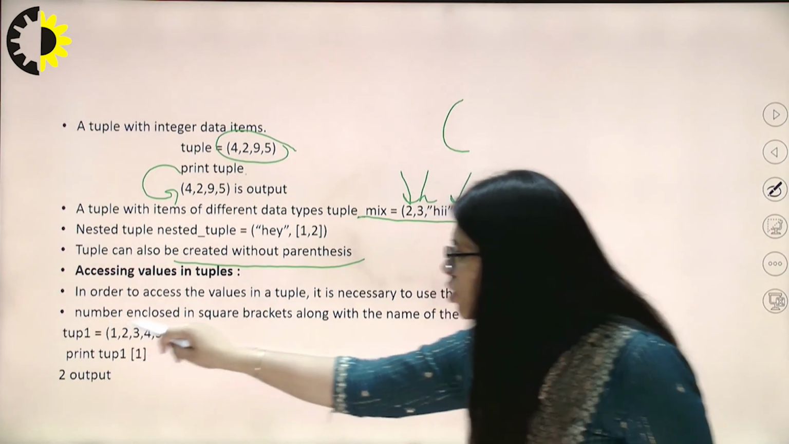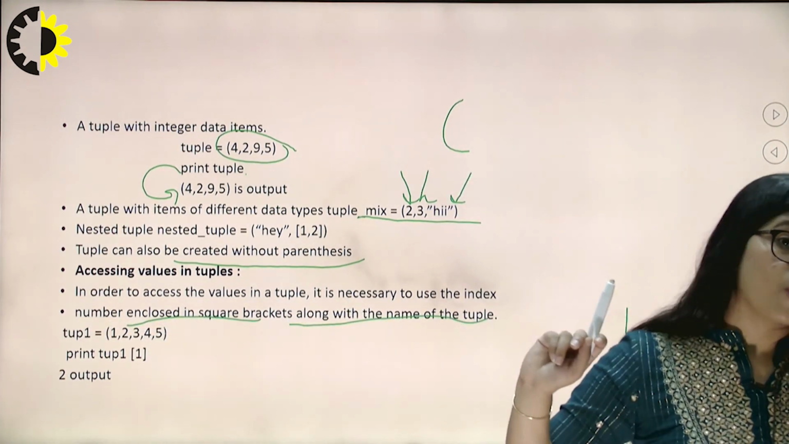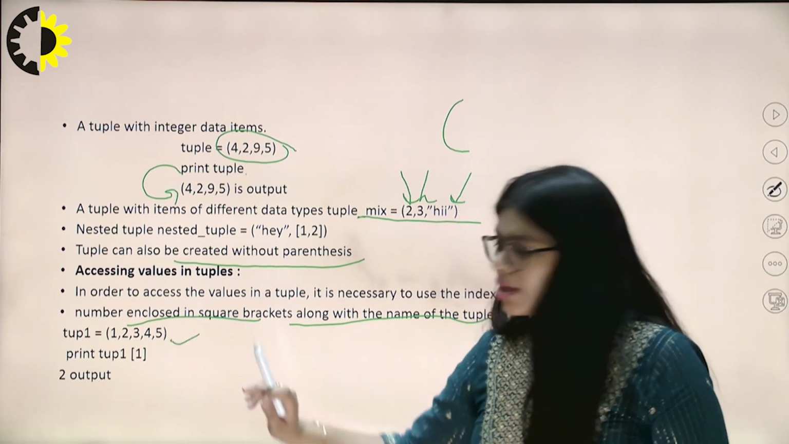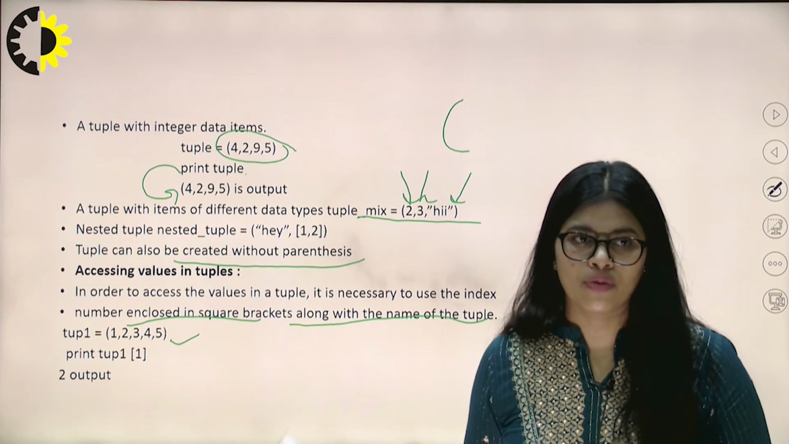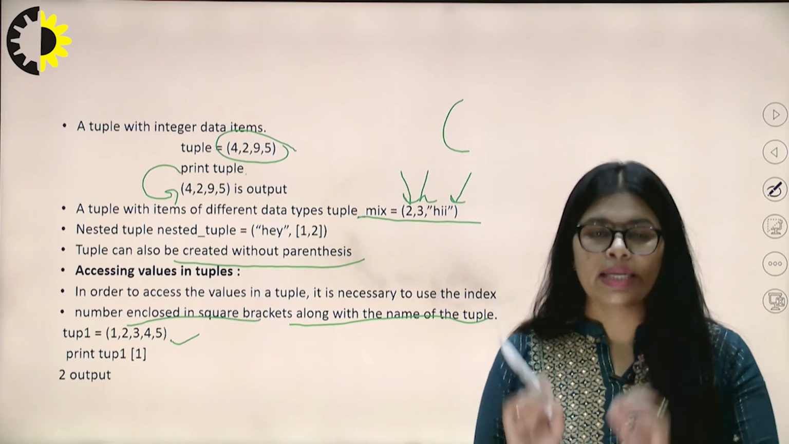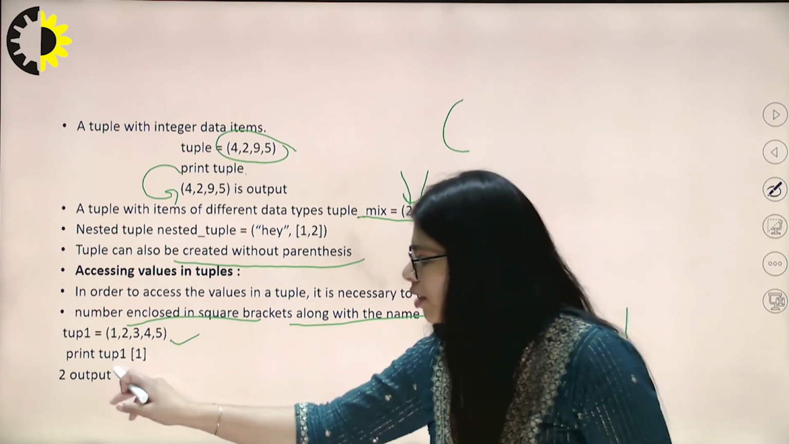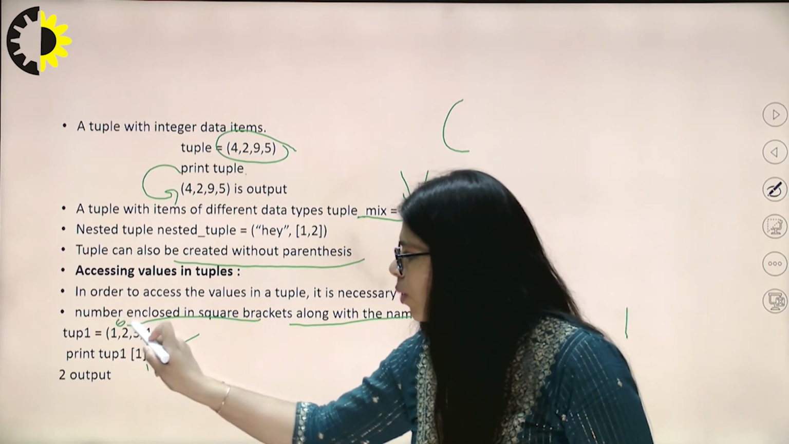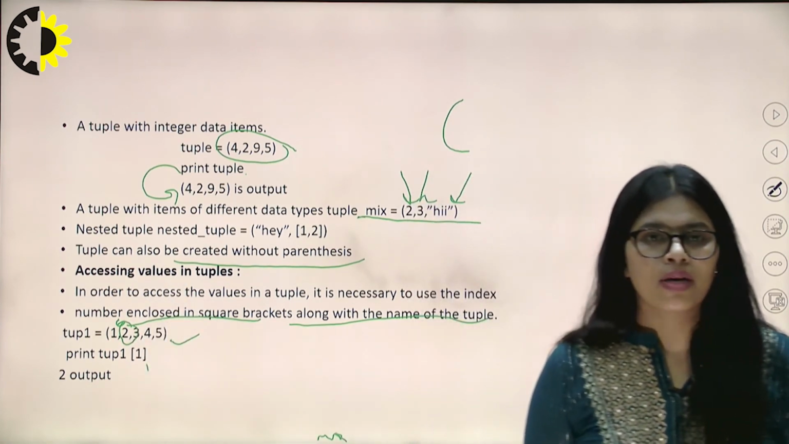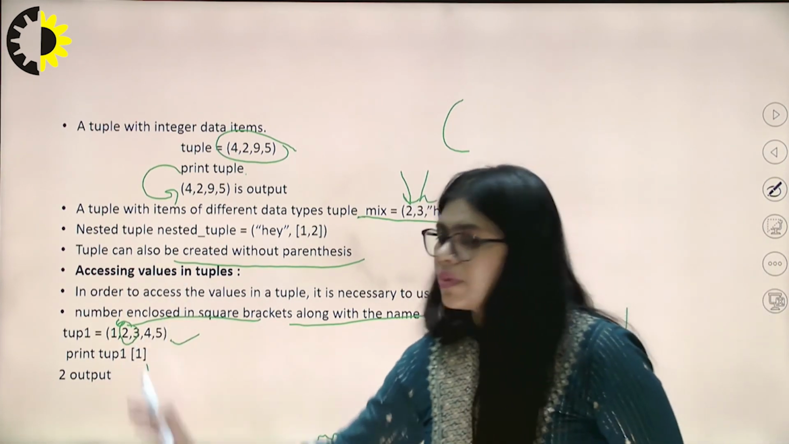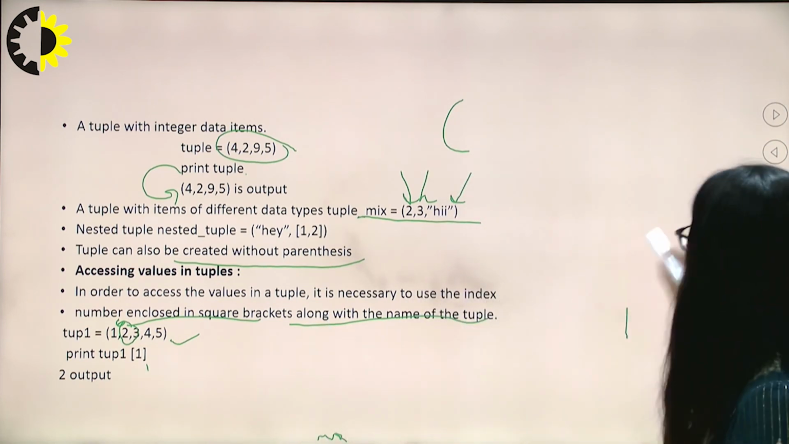A number enclosed in square brackets along with the name of the tuple, means if a tuple is given, and we want to print a single value from the tuple, we have to mention the index position of the tuple to print a single value, just like print tup1 with an index. Tup1 means 0, 1, 2, 3, 4. So here in that position of tup1, 2 is stored, so it will directly print the single value, that is 2, from the index.